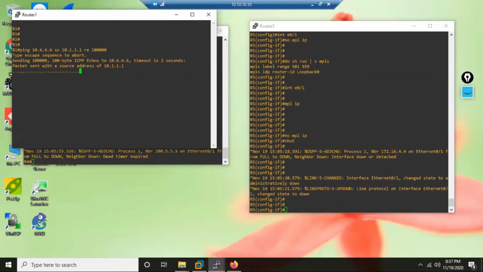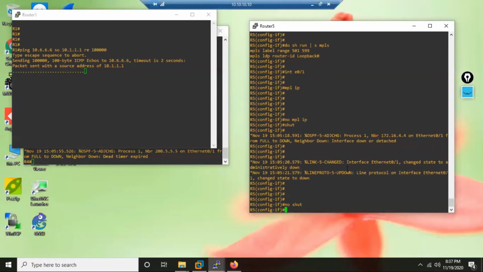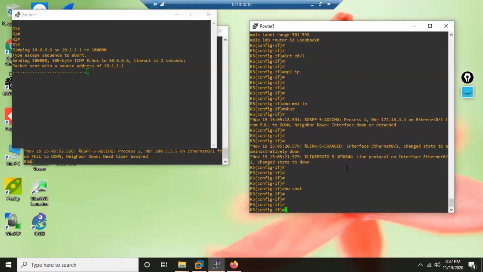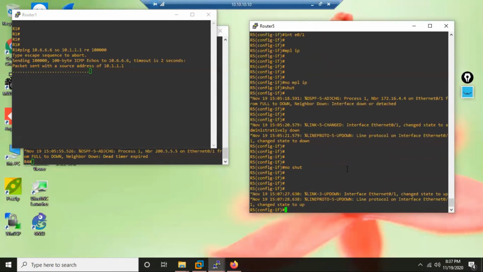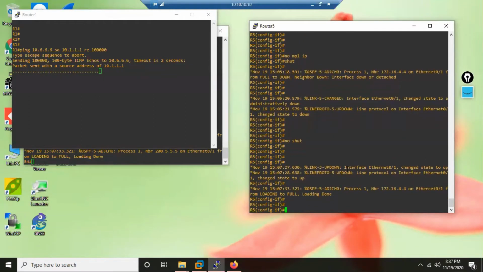Now, not like that. So, okay, let us bring back the interface. No shut. So now IGP will come back. There will be reconvergence. R5 will form neighborship with R4. Route exchange will happen. I think that ping will start now, if the convergence happens. Why is there still no convergence?